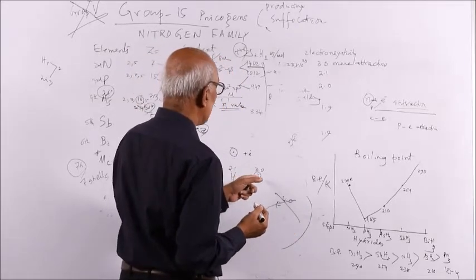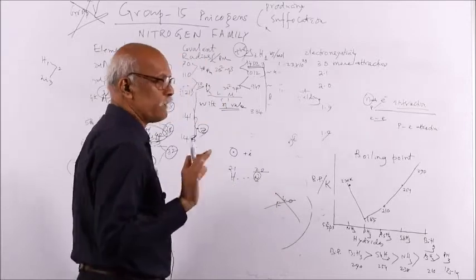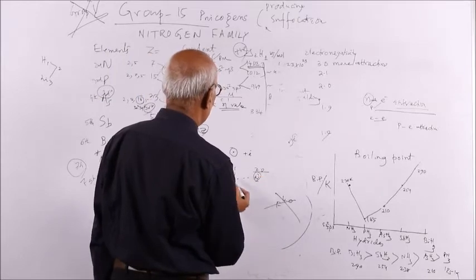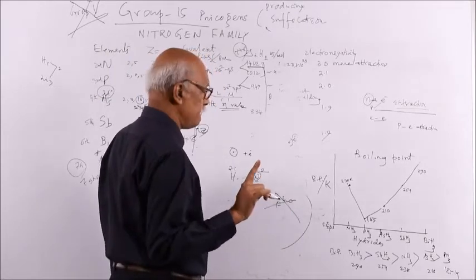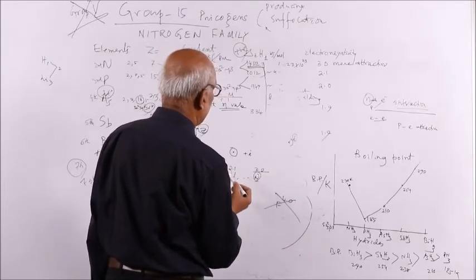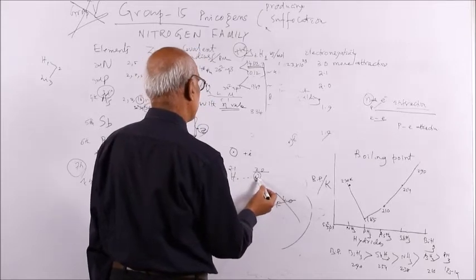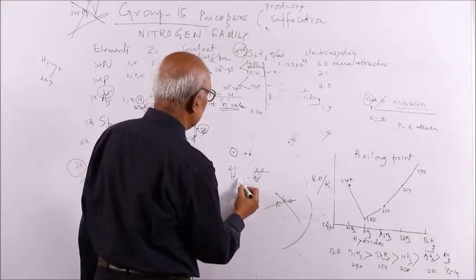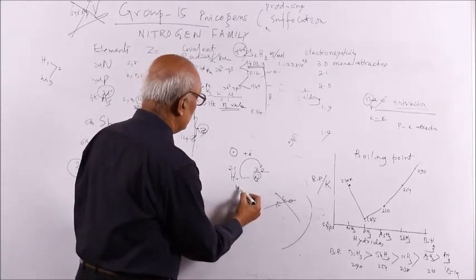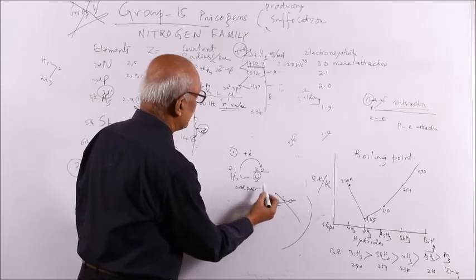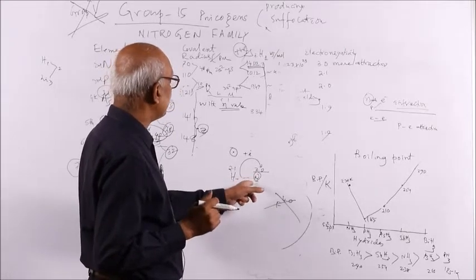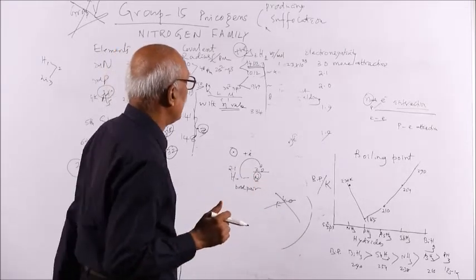So the electronegativity of nitrogen you can compare by this value given in your periodic table. Nitrogen is more electronegative, that is 3.0, hydrogen is 2.1, carbon is 2.5, oxygen is 3.5, like that. If an element has more electronegativity, its tendency to attract the electron towards itself is more. So if hydrogen is bonded to nitrogen, the bond pair of electron is more towards what? Your nitrogen.